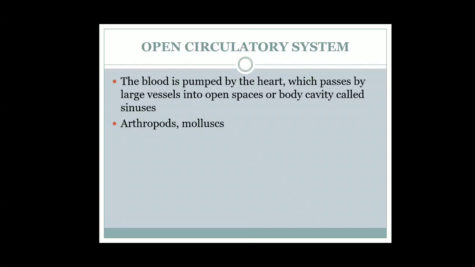And the cells directly take oxygen and pass out carbon dioxide, means exchange of gases takes place between the fluid which is present in the body cavity and the cells, and it occurs in two phylums, arthropods and mollusks. So what happens in this? The blood passes from the heart to the body cavity, and there are no blood vessels, and it occurs in only two phylums, arthropods and mollusks.